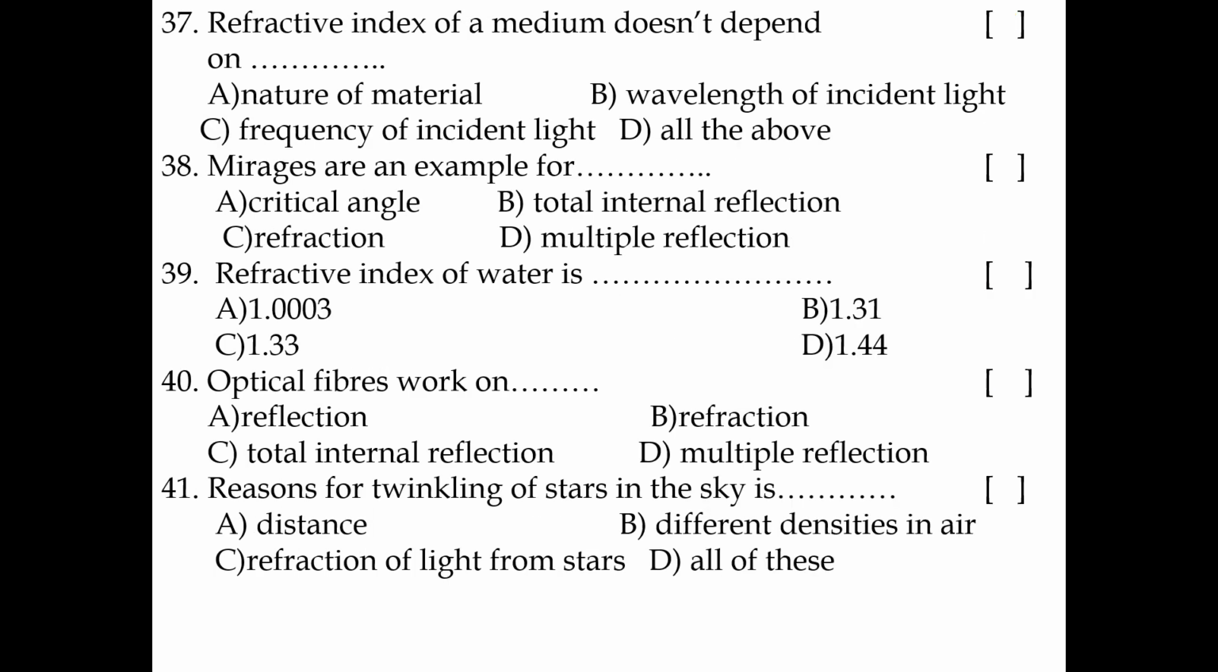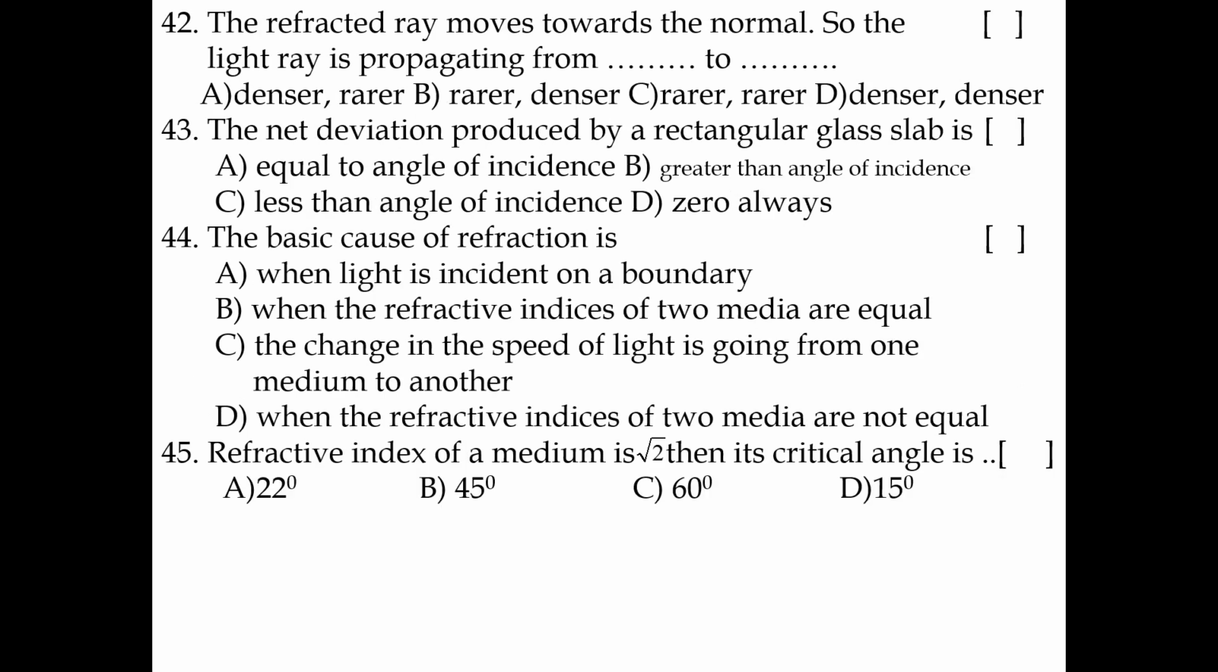37. Refractive index of a medium does not depend on the frequency of incident light. 38. Mirages are an example of total internal reflection. 39. Refractive index of water is 1.33. 40. Optical fibers work on total internal reflection. 41. Reasons for twinkling of stars in the sky are distance, different densities in air, and refraction of light from stars. The answer is all of these.